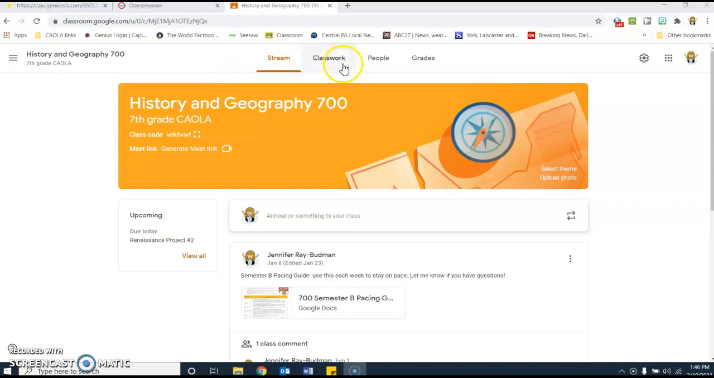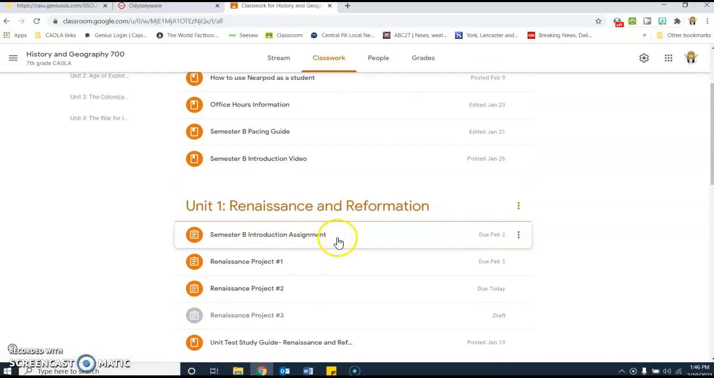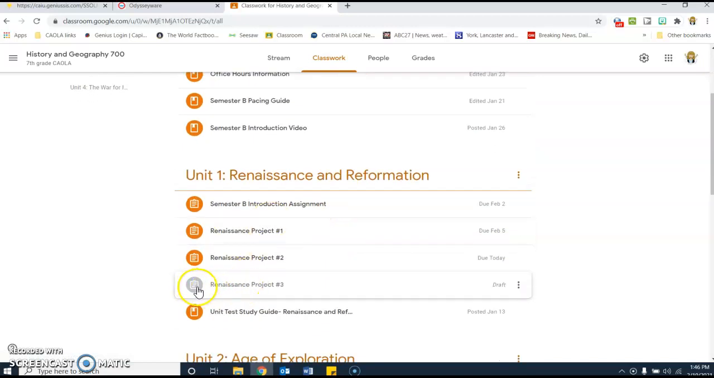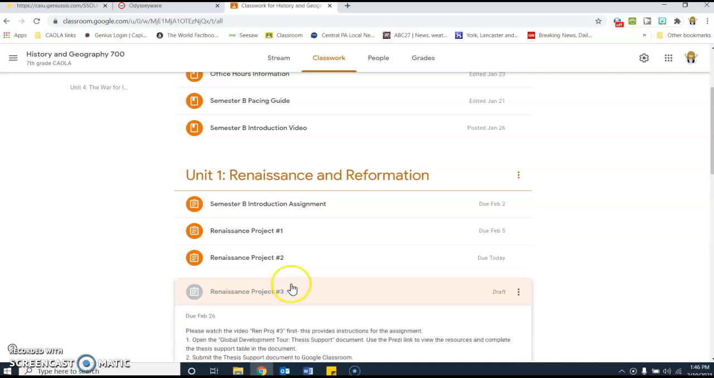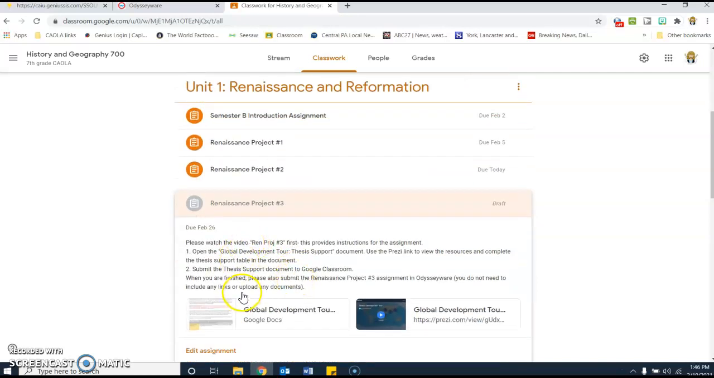So for this project, you'll go to classwork, you'll scroll down, this will be orange for you, and you'll click on Renaissance project number 3. You'll see here I've listed the instructions, so hopefully you're doing this first, which is watching the video. And then there are two things that are linked here. One is a document. This is the document that you will be completing and submitting on Google Classroom. And the second one is a Prezi that will provide the resources for you to complete the assignment.